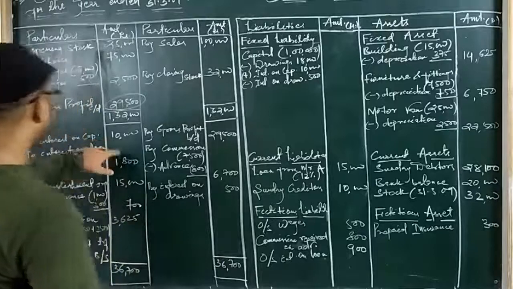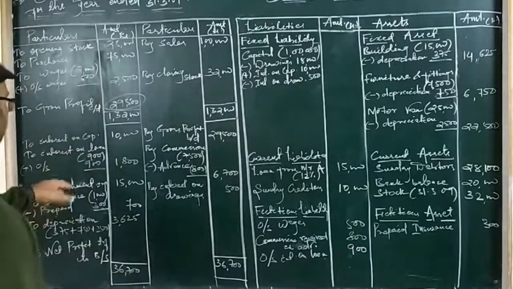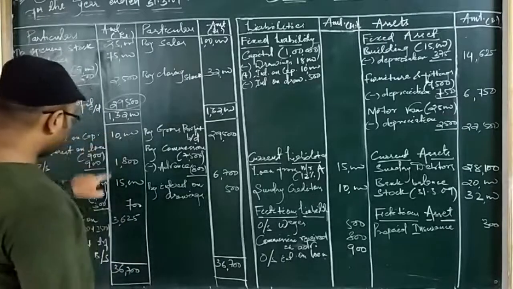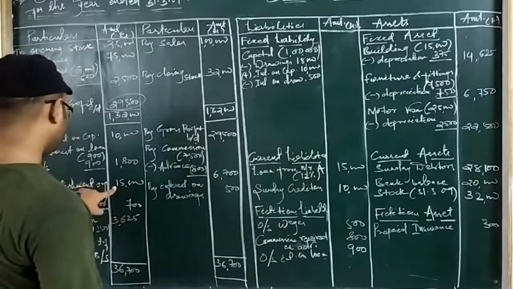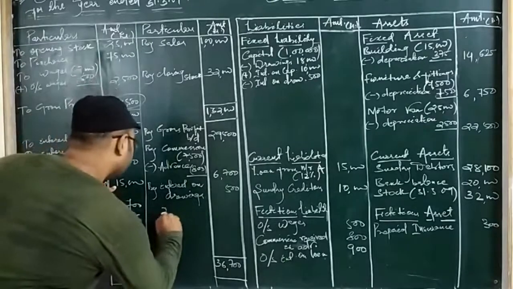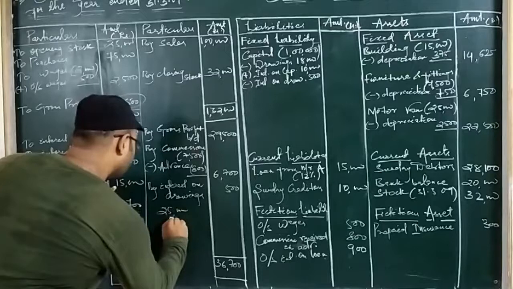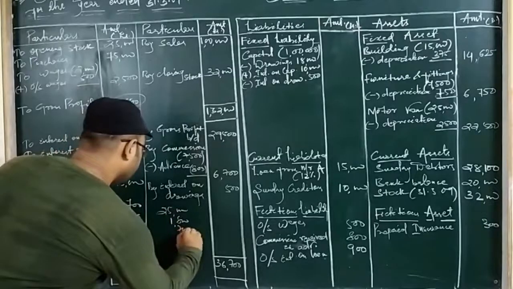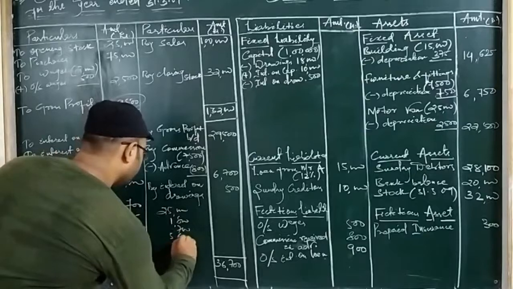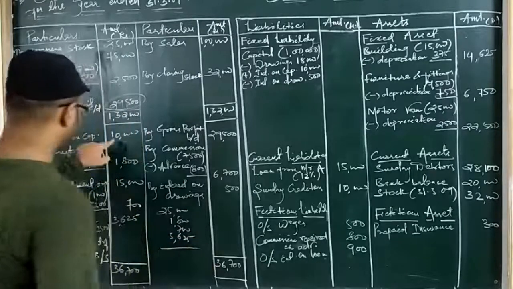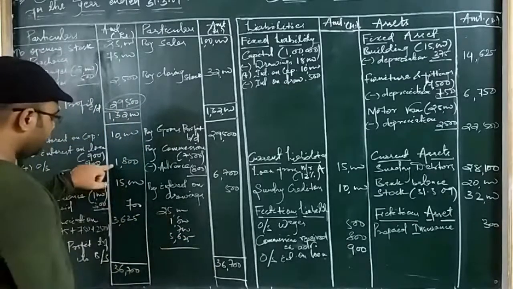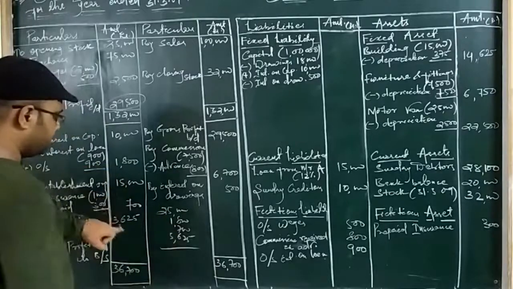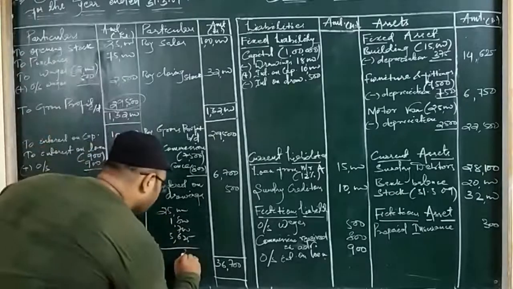Then we will add up the debit side of the profit and loss account. Let's see how much it comes. 10,000, 15,000, 25,000, 25,000 plus 1,800, then 700, then 3,625. Okay. So see, 10,000 plus 15,000, I take 25,000, then 1,800, then 700, then 3,625. Let us check how much it comes.